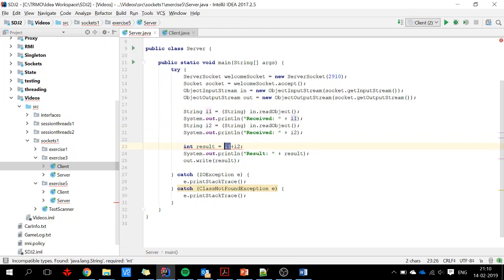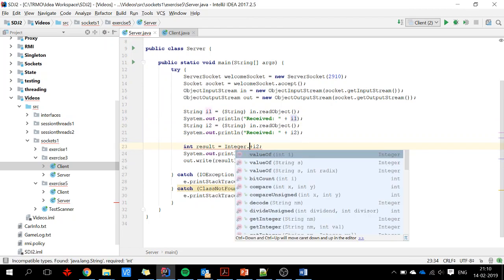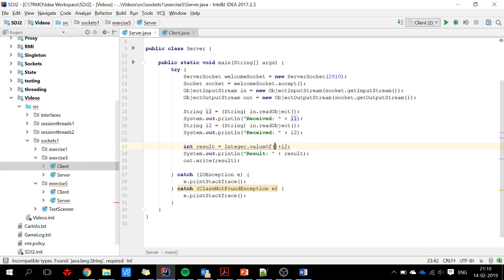And down here we will say integer value of I1 plus integer value of I2. So I'm converting my string to an integer, and I write object, and I'm just converting my result to a string. So not really a very nice way of doing it, but let's see if something changed.